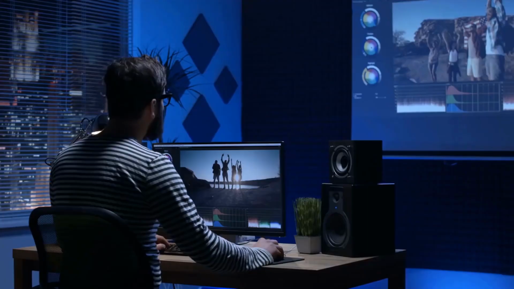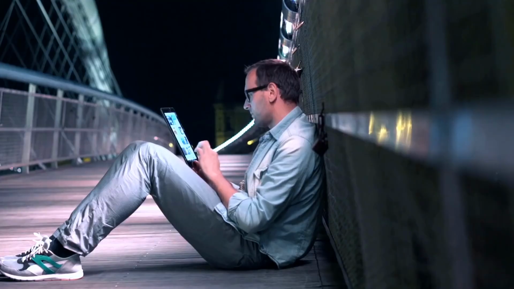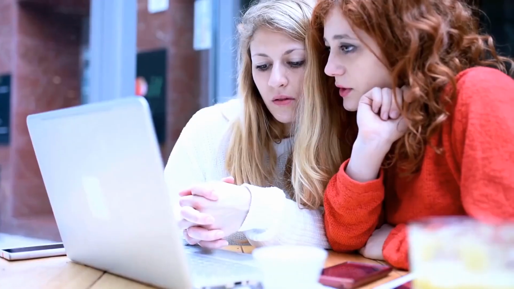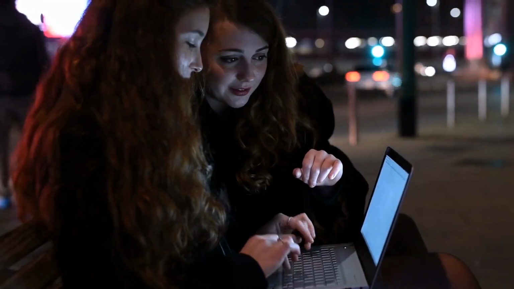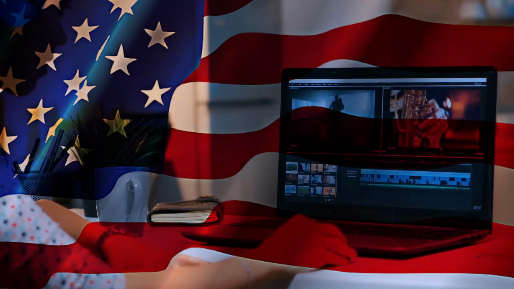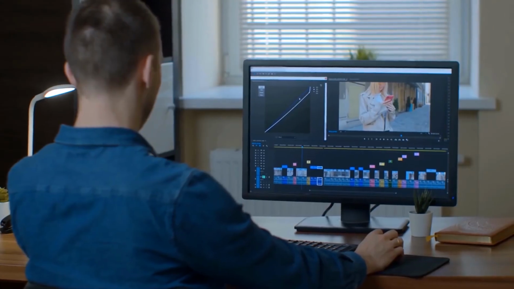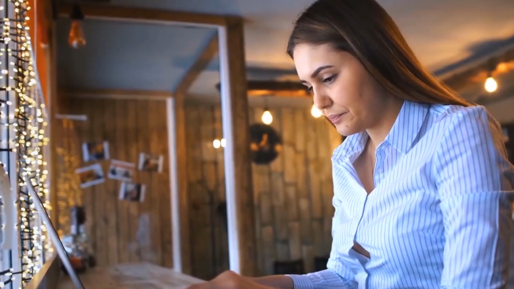Today we'll discuss how to bulk create TikTok videos with the help of AI, guiding you through the process of making numerous engaging videos that meet the program's requirements and have the potential for significant earnings. If you're not located in the US, don't worry, we'll share a strategy in this video that will help you get monetized. Even if you live outside the US, we'll keep things straightforward so you can jump in right away.